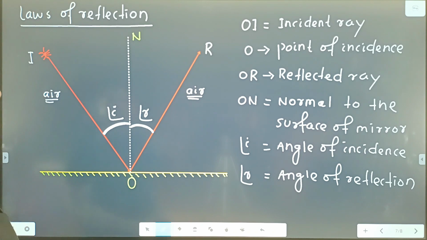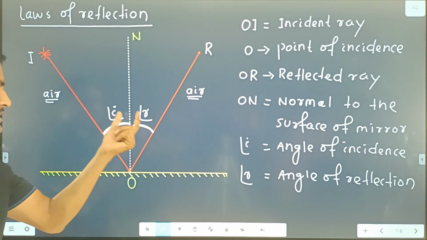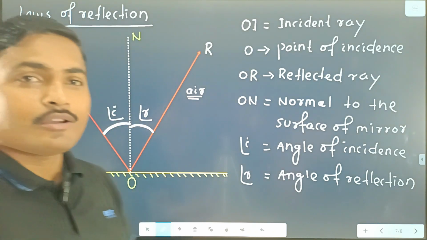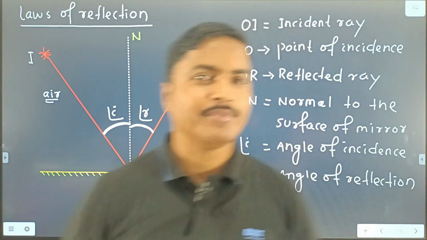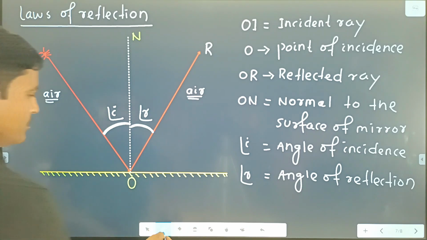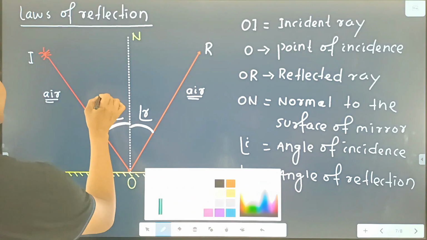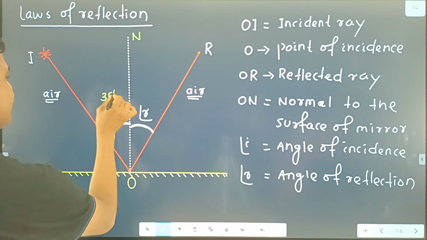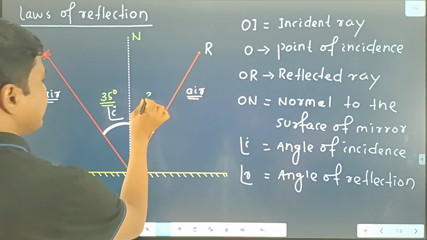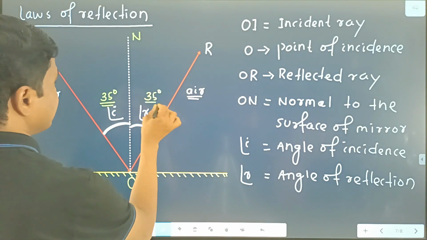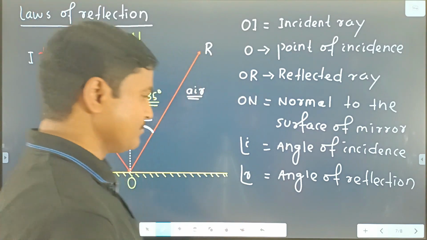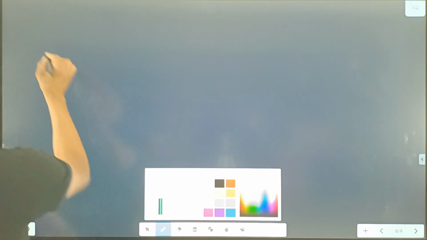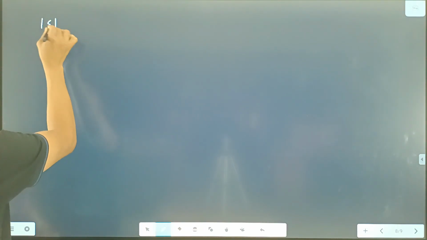And if we measure the angle of incidence and angle of reflection with the help of a protractor, then both the angles remain the same. That means, suppose if angle I is equal to 35 degrees, then angle R is also 35 degrees. Both the angles are the same. So that we write the first law of reflection.